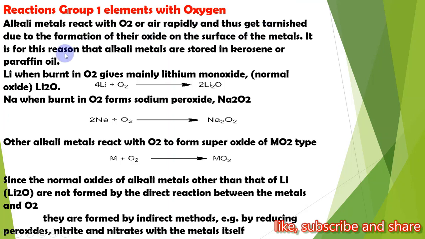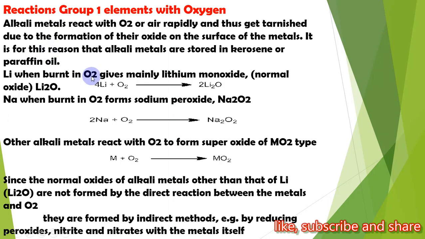It is for this reason that alkali metals are stored in kerosene or paraffin oil. It means that alkali metals are very sensitive to oxygen. So when they come in contact with oxygen, they produce their oxide, as a result of which their surface becomes tarnished. Their surface changes its color. This change of color of the surface is due to the formation of their oxide.